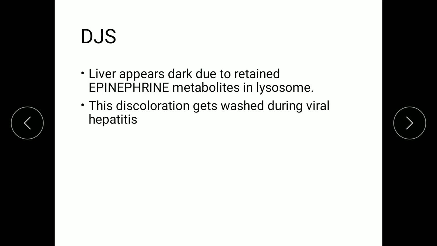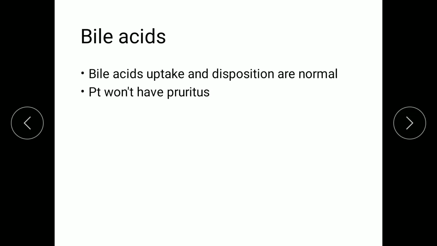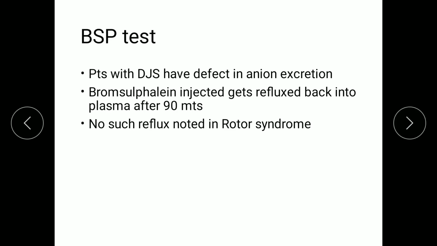Coming to the macroscopic appearance, the liver appears dark, that is black liver, due to the retained epinephrine metabolites in the lysosome. This black color gets washed away if the patient develops concomitant viral hepatitis, but once the viral hepatitis gets resolved, the black color comes again. Regarding bile acids, there is no problem in the bile acid excretion, hence the patient won't have any pruritus.